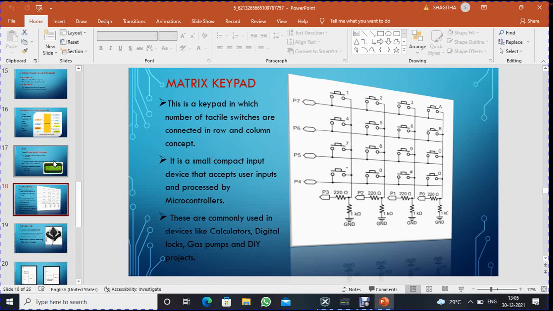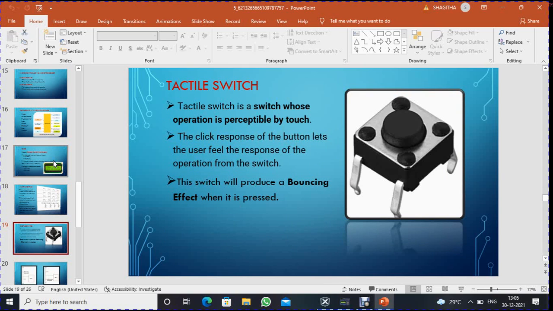Matrix keypad. This is a keypad in which a number of tactile switches are connected in a row and column concept. It is a small, compact device that accepts user inputs which are processed by the microcontroller. These are commonly used in devices like calculators, digital locks, gas pumps, and DIY projects, etc. Tactile switch.